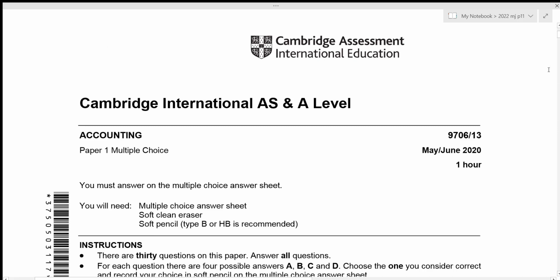Hi everyone, today we'll be going over accounts, May June 2020, paper 1-3. This is a multiple choice paper which consists of 30 questions, each of 1 mark, and we are also given a time limit of 1 hour. So without any further delay, let's get started.